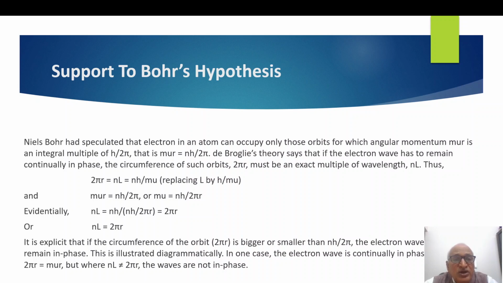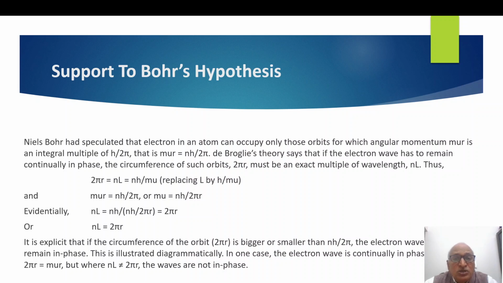If the radius of the orbit is r, then the angular momentum mvr must be equal to a whole number multiple of h upon 2π. This was Bohr's hypothesis. At the time of Bohr, this was not proved mathematically. How it originates was not known. But this equation was in agreement with the emission spectrum of hydrogen.